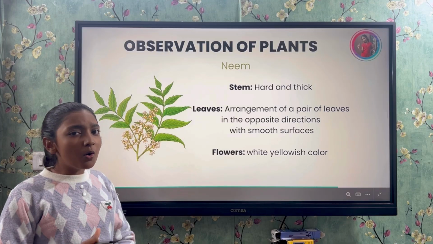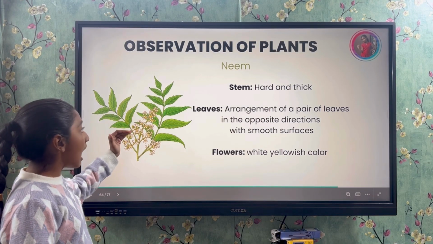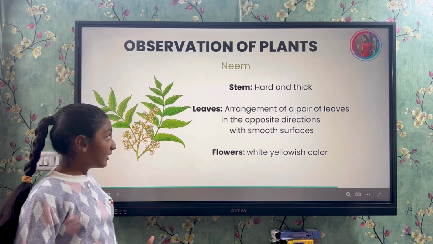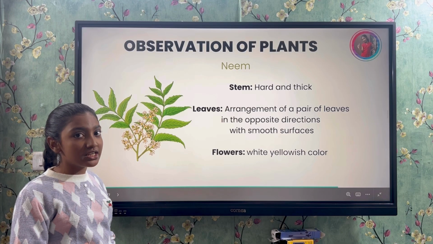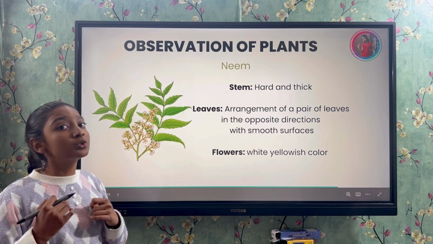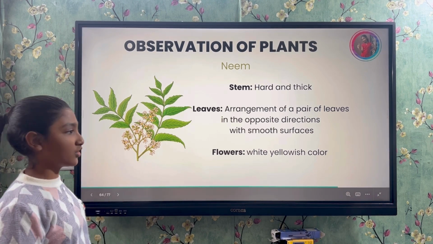Neem. One more medicinal plant. Stem hard and thick. Its stem is hard and thick. The arrangement of the leaves: arrangement of a pair of leaves in opposite direction, like tulsi, with a smooth surface. It has a smooth surface. Flowers white and yellowish in color as we can see in the picture given.